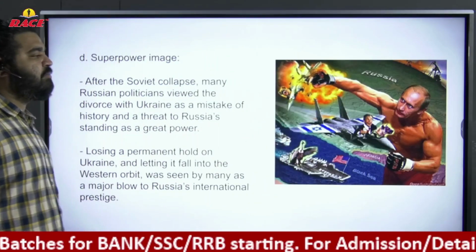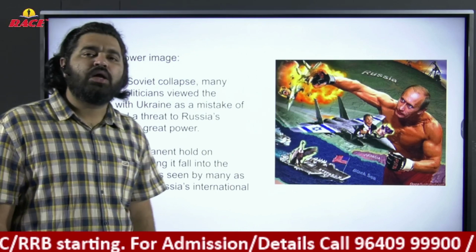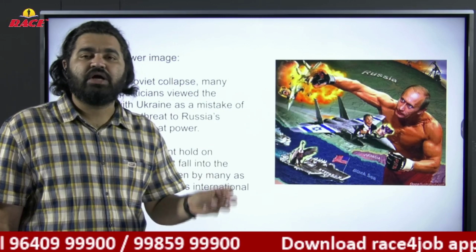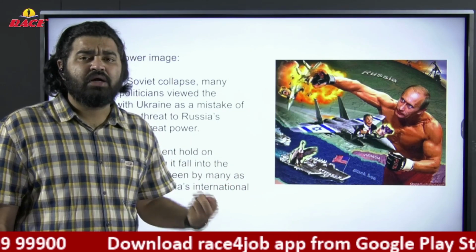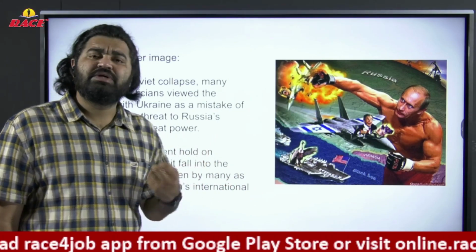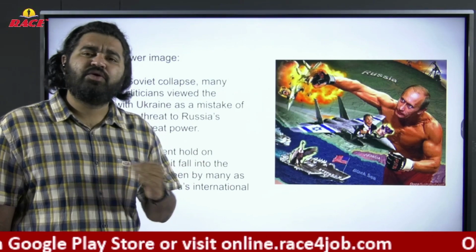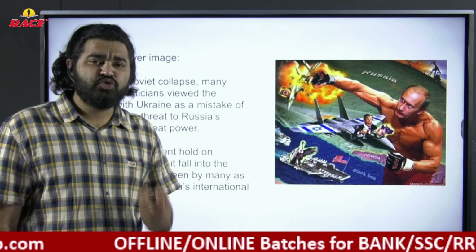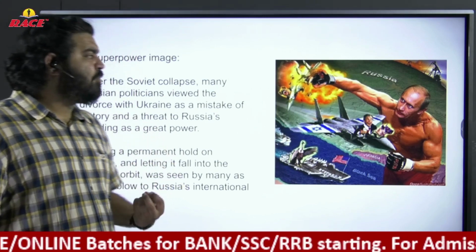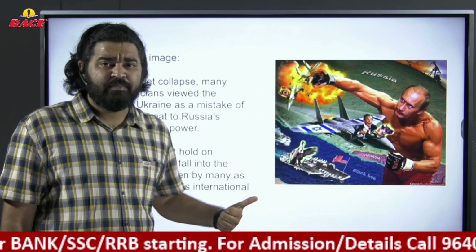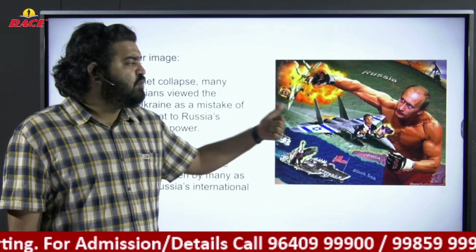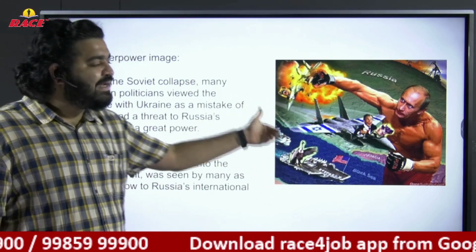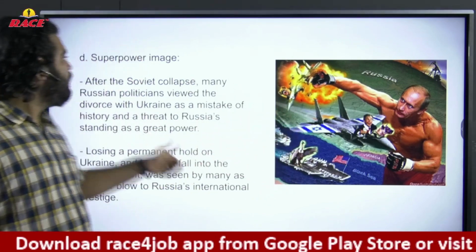Now, superpower image. This is very, very important. After the Second World War, during the time of the Cold War, there was a complete power clash between USSR and USA. They competitively increased the space race, arms race, everything. Now Russia wants to become a superpower in the present arena. The problem is Russia is losing its superpower status, because if NATO becomes strong, Russia will lose its identity. That superpower brand image will be lost. So to protect that identity, superpower image.